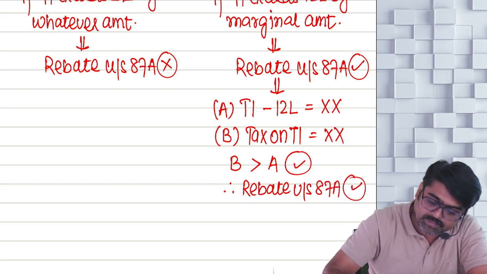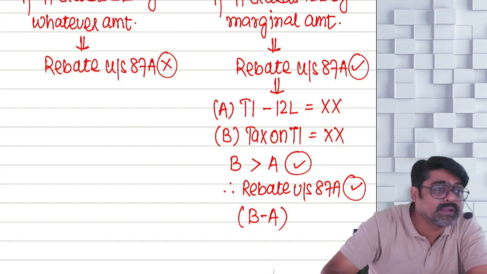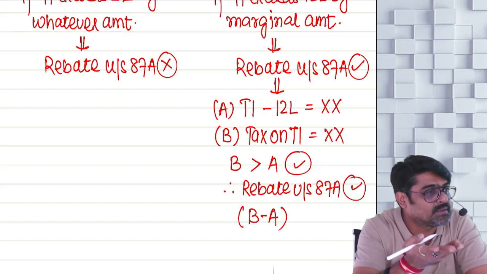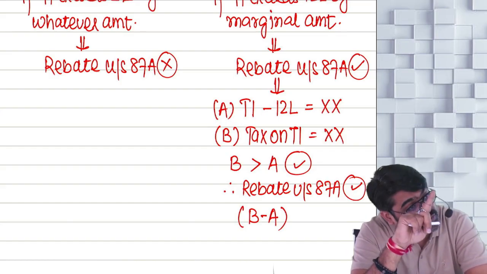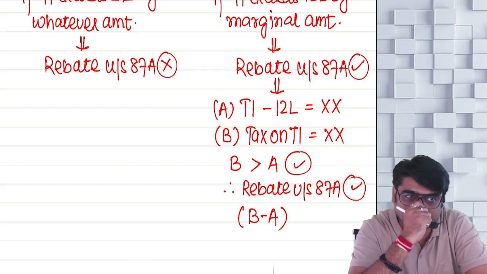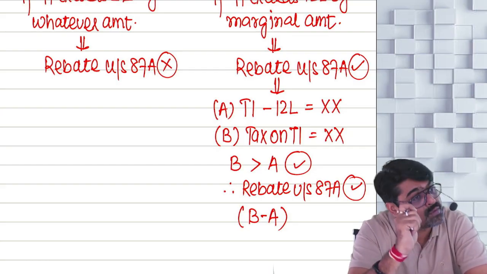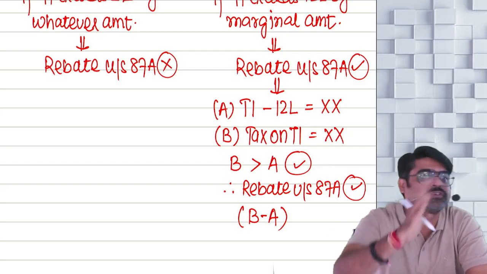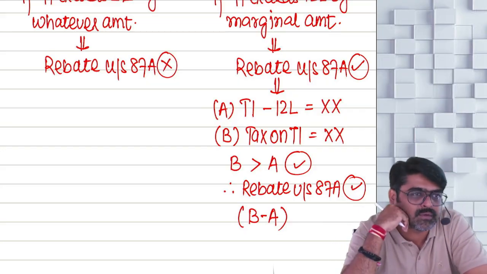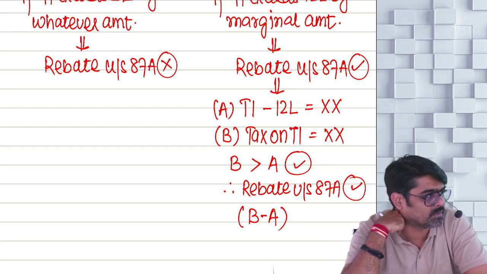Now how much will be the rebate? B minus A. How much was B? 61,500 minus 10,000. So how much will be the rebate? 51,500. That amount you take as rebate. Full 60,000 we will not give, but 51,500 rebate we will give. Understanding? One more example.